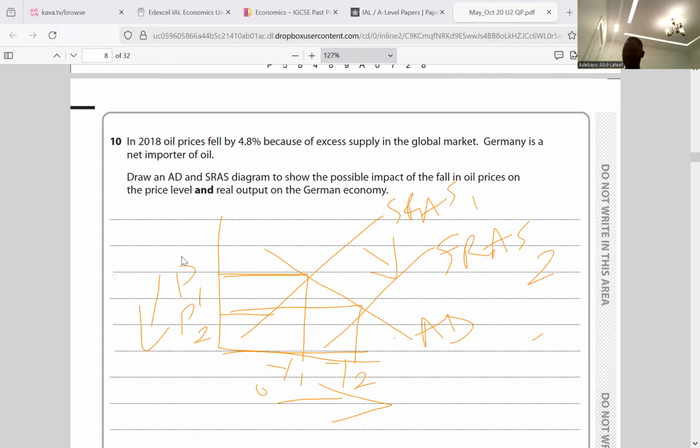So based on that graph, excess supply will bring about a fall in the price level from P1 to P2.